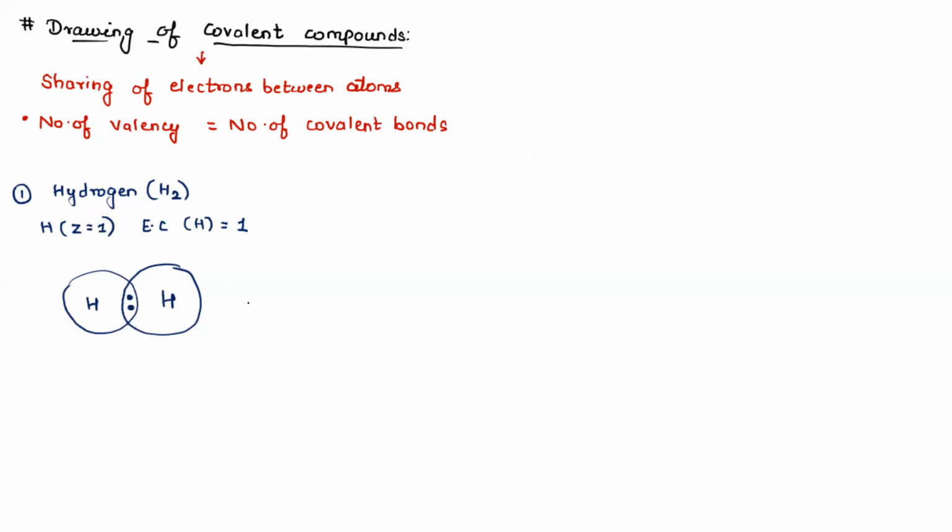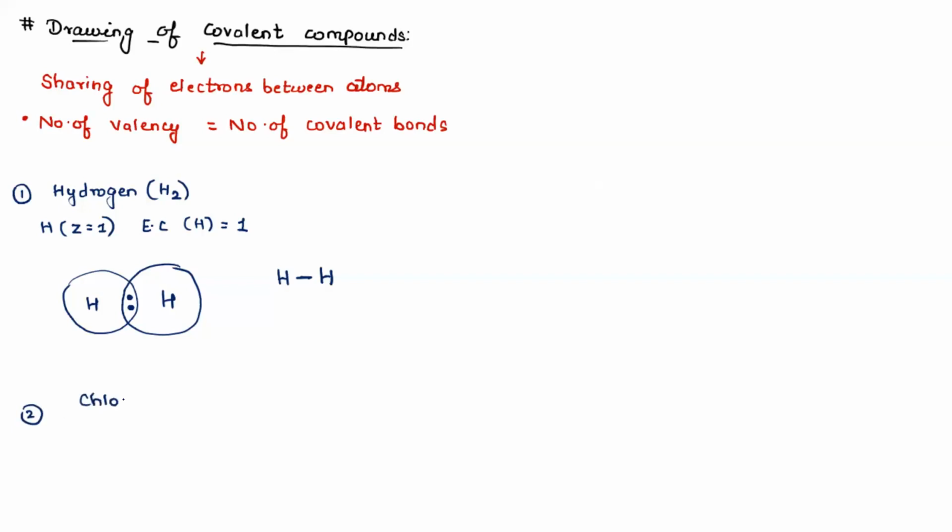So can I say that valency of hydrogen is 1? So there will be only one single covalent bond. Also remember that there will be mutual sharing. If one hydrogen is giving one electron, other hydrogen will also give one electron. It can't be that one atom is giving more electrons. It is always give and take, but equal give and take. Let's take the second example.